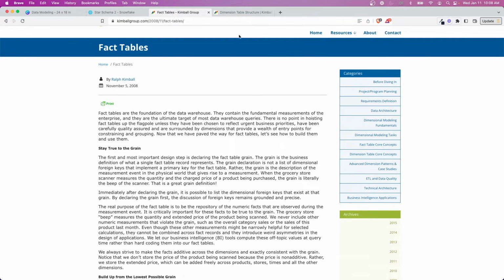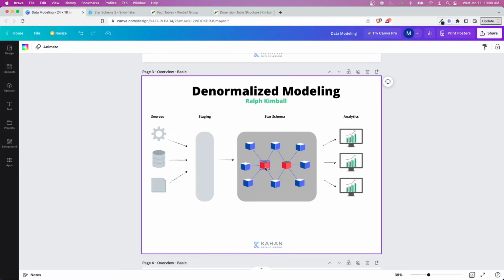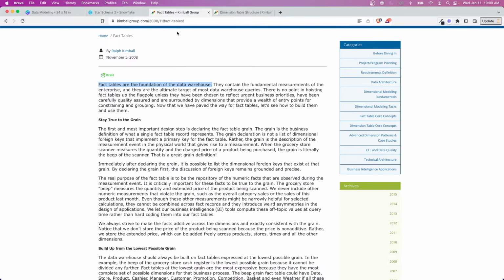And if we look at the notes from kimballgroup.com, and if you're implementing this in your own company, this is a great resource. They have a ton of information about things to do, different scenarios. There's a few concepts just to point out. Number one is fact tables are the foundation of the data warehouse. And again, if we look back here, that's what these red ones are, the term fact in this case meaning this business activity, this business action. As I mentioned, they're supposed to reflect urgent business priorities, things that have been decided there is actual use for, that we want to report off. Let's not just add everything for the sake of adding it.